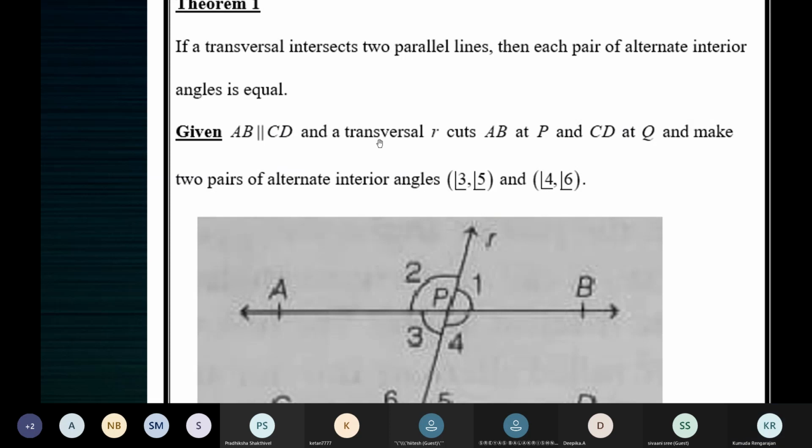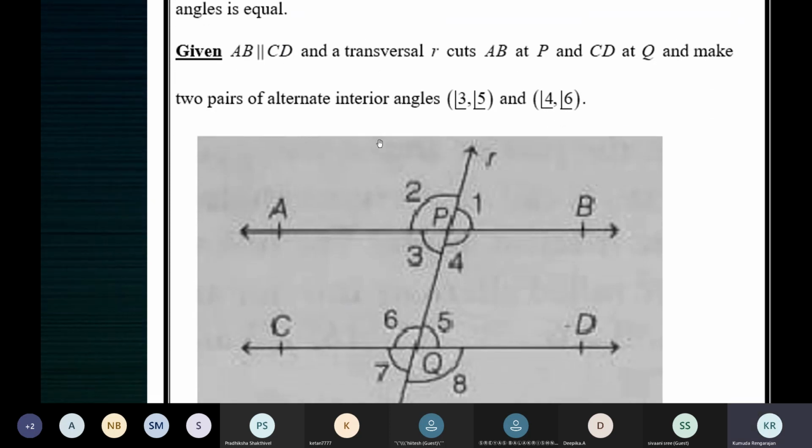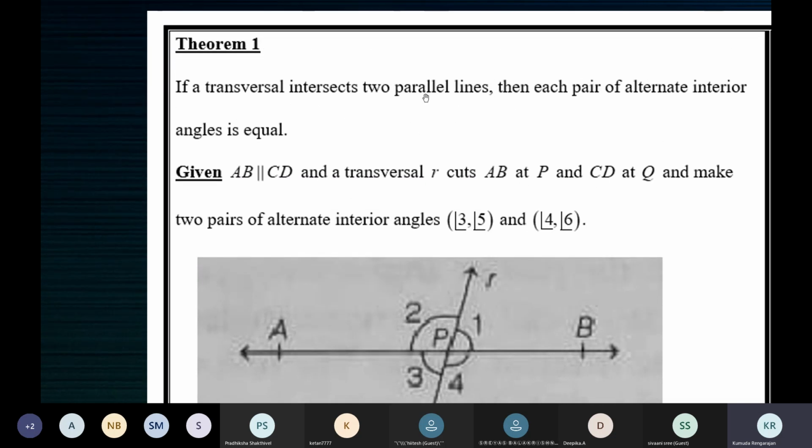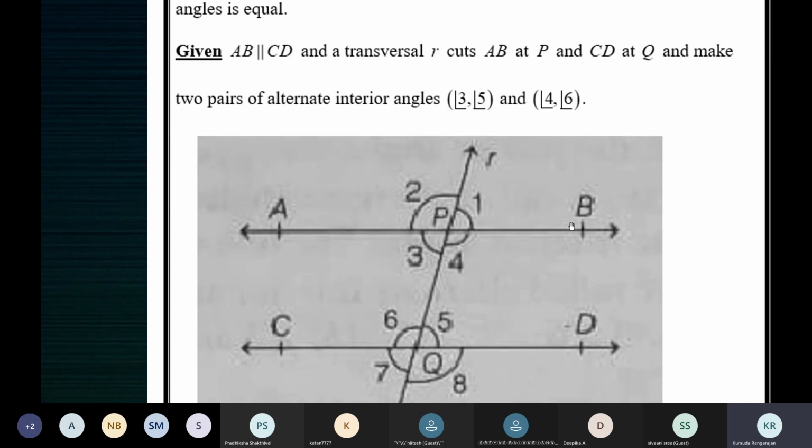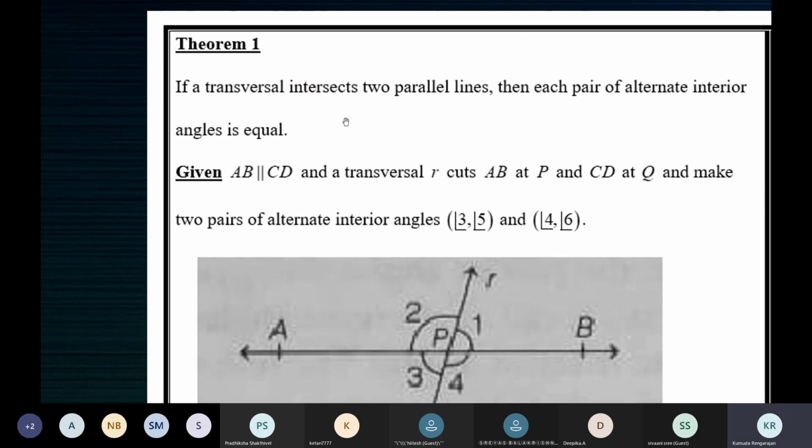All right. You can see it here. Based on the statement, we take up a figure. What is given here? Two parallel lines intersected by a transversal. So we take up two parallel lines AB and CD intersected by the transversal R. That's why we should take a figure like this.